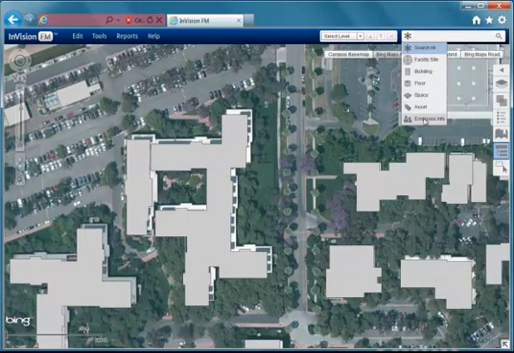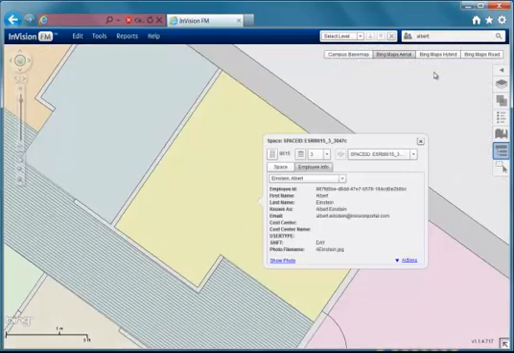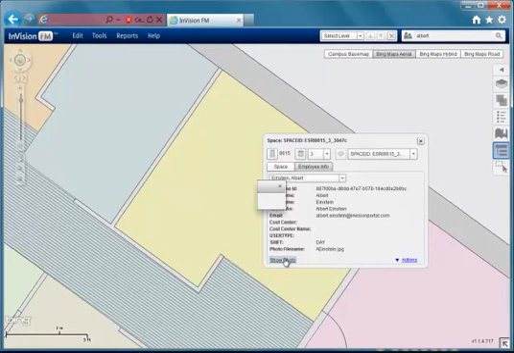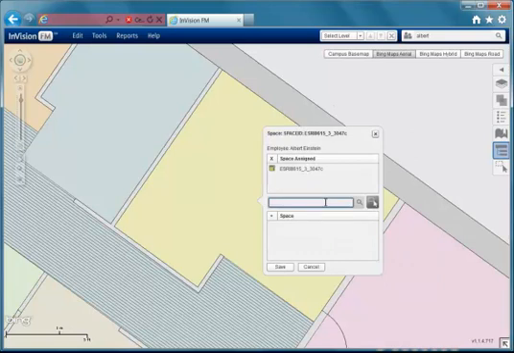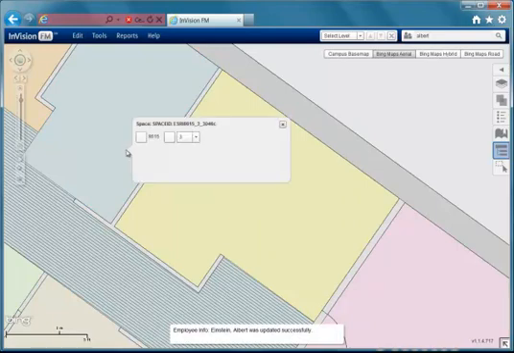When it comes to space management, InVision FM has support for move management for employees. Here we'll search for a given employee across our portfolio. When we locate the employee, we can see some basic information. We can also then choose to assign to a new space, letting us search for a space we know or select one from the map. When we complete our move, we can now see that that employee is associated with the new space.